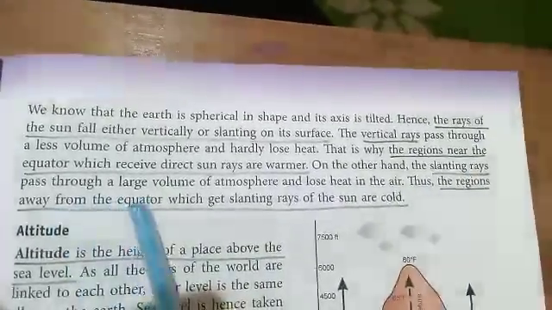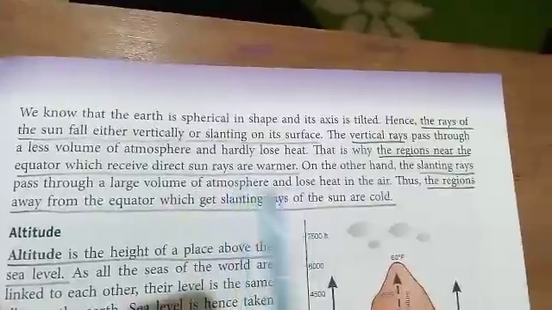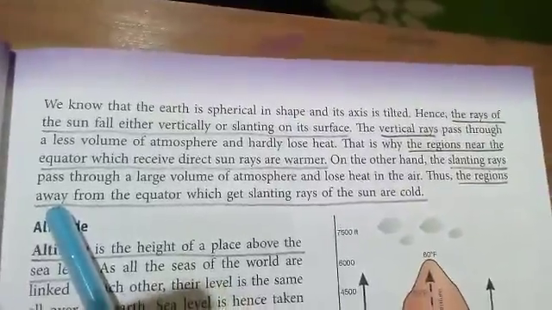On the other hand, slanting rays pass through a large volume of atmosphere and lose heat in the air. Thus, the regions away from the equator, which get slanting rays of the sun, are cold. So, whatever land we get near the equator is hot and away from the equator is cold.